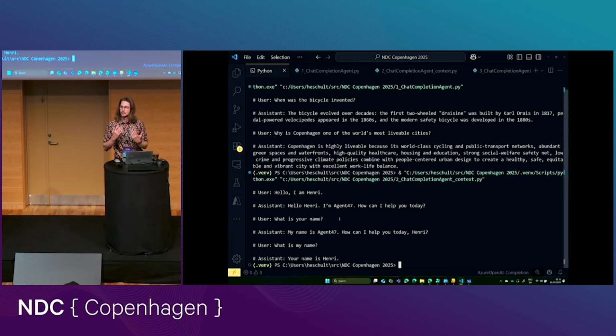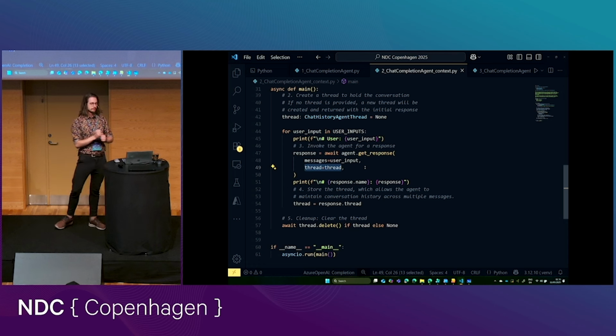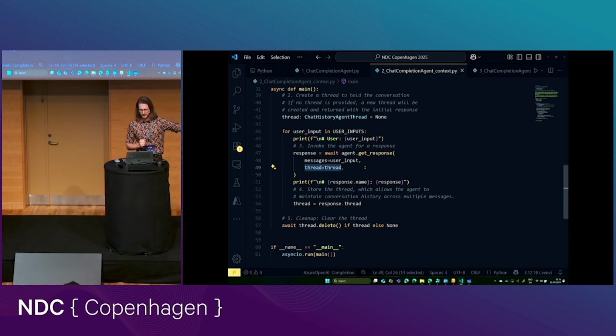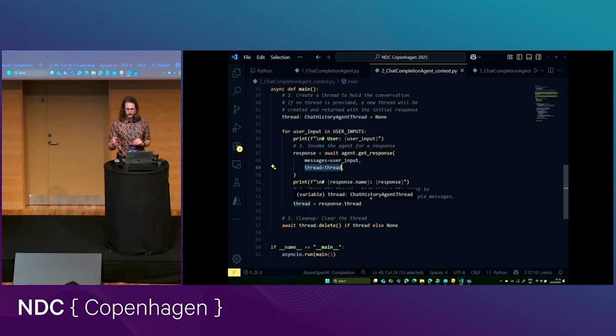And it obviously was able to do that because we are actually grabbing the thread from the response when we get our response back, and then continuing working in that thread. So we're submitting that thread again next time we're making a request. So this way we can already add some kind of statefulness to our agent. But it's still only really a chatbot. So far we haven't really gotten into the interesting stuff.